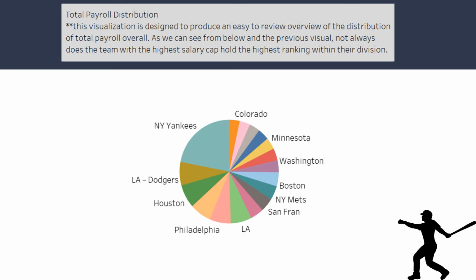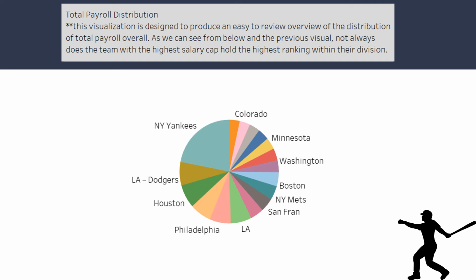In this visualization, we show an easy-to-review overview of the distribution of dollars in terms of total payroll overall. We are looking at the overall total payroll of the Major League Baseball Association as it is distributed throughout the teams within.